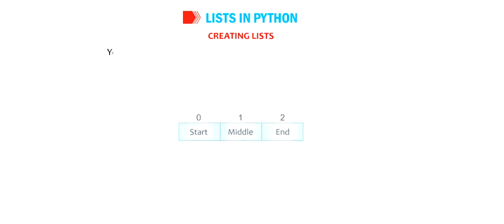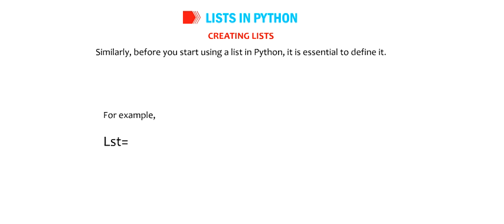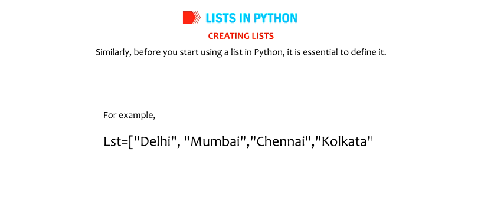Creating list. You have learned that you cannot use a variable without declaring it. Similarly, before you start using a list in Python, it is essential to define it. For example, lst equals, square bracket, in double quotes Delhi, comma, in double quotes Mumbai, comma, in double quotes Chennai, comma, in double quotes Kolkata, bracket close.